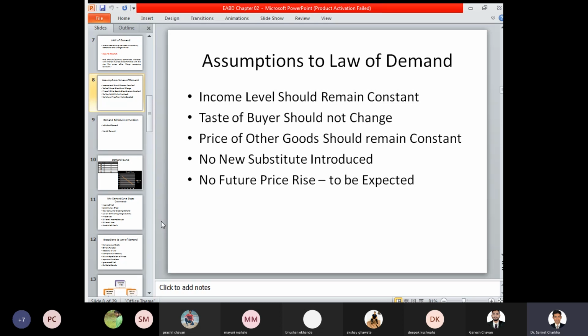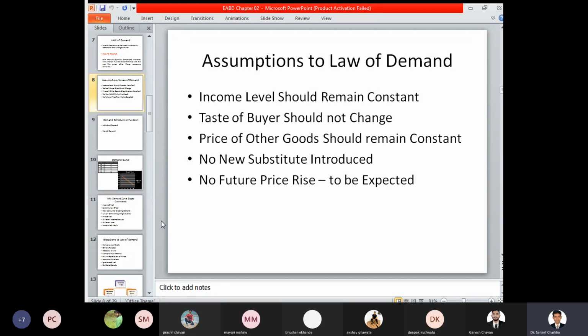There should be no change in the taste, habits and preferences of the buyers who are purchasing those products. Everything must remain the same, and then we can identify how the taste of the buyer is changing. If the taste of the buyer is not changing, he will continuously and frequently purchase that particular product over a period of time, and there will be a stabilized demand for it. Now if the taste of the buyer is changing, you cannot identify what changes are taking place in terms of demand that is to be calculated. Third, the price of other goods should remain constant.